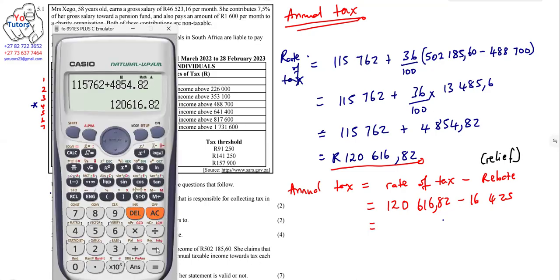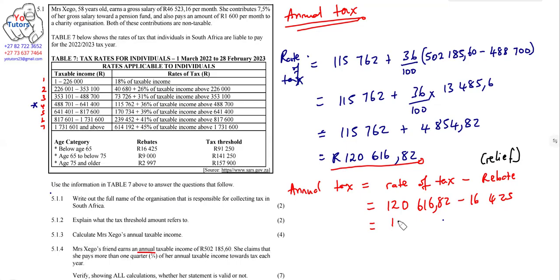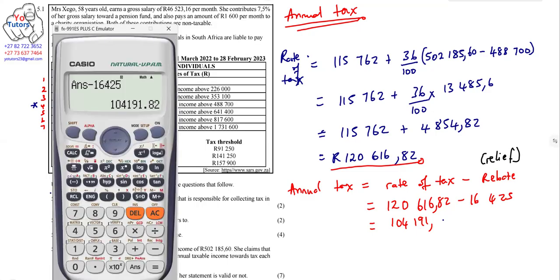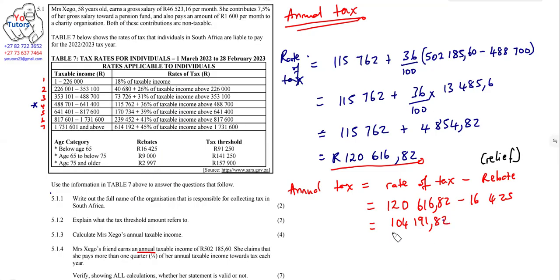So if we say minus 16,425, this is what we get. We get 104,191, comma 82. So this is the annual tax.